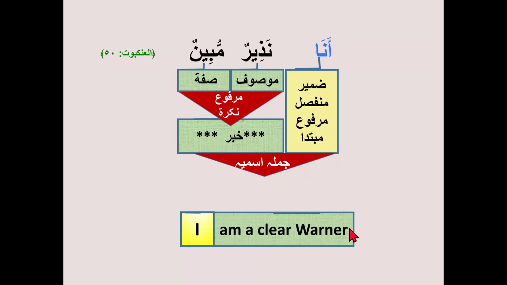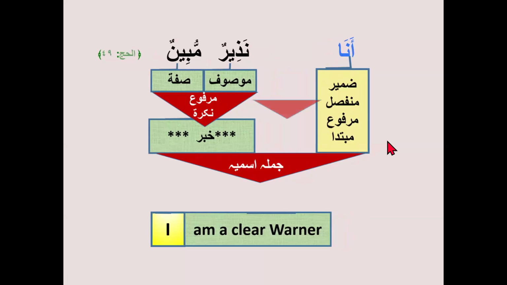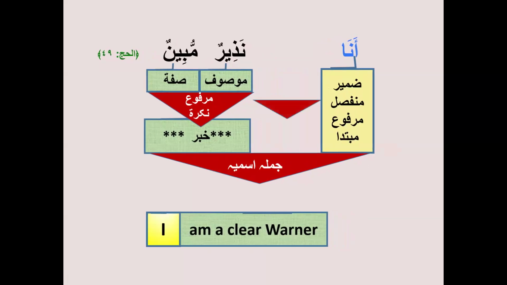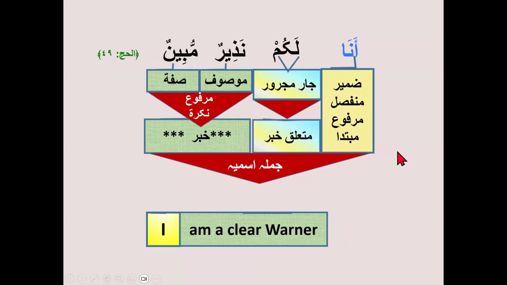I am a clear warner. If I add some more extra information, more details, what will we do? We will add the Murakab Jari, the jar majrur, which is lakum. Look, lakum, jar majrur, came here again before the khabar. It can come before the khabar, okay? So still it will be muta'alliq khabar. It means we are giving some information related to khabar: I am a clear warner to you.